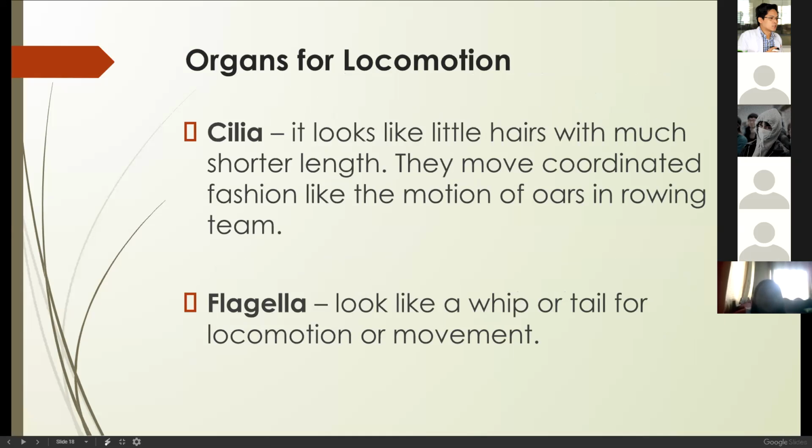Organelles for locomotion. Remember that some of our cells need to perform locomotion. Locomotion means movement. They can move through these organelles. Cilia look like hair with much shorter length, but they move in a coordinated fashion like the motion of oars in a rowing team. Have you seen the motion of oars in the rowing team?